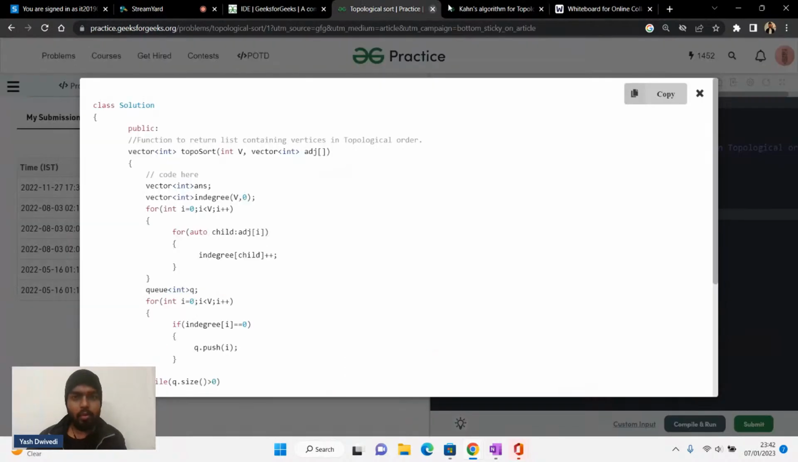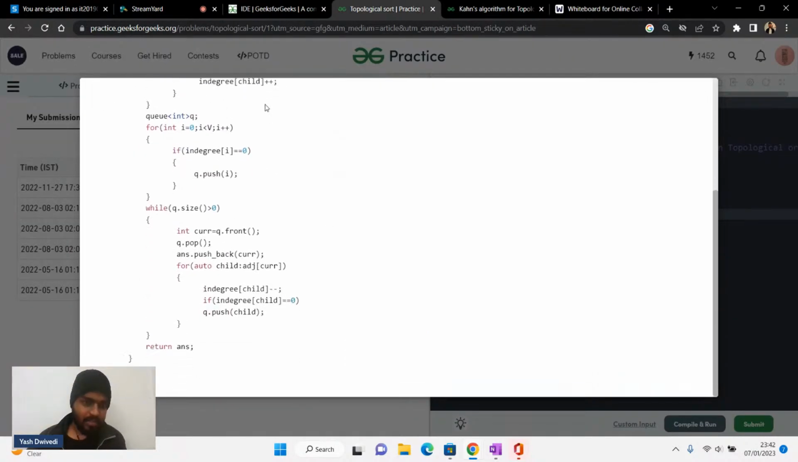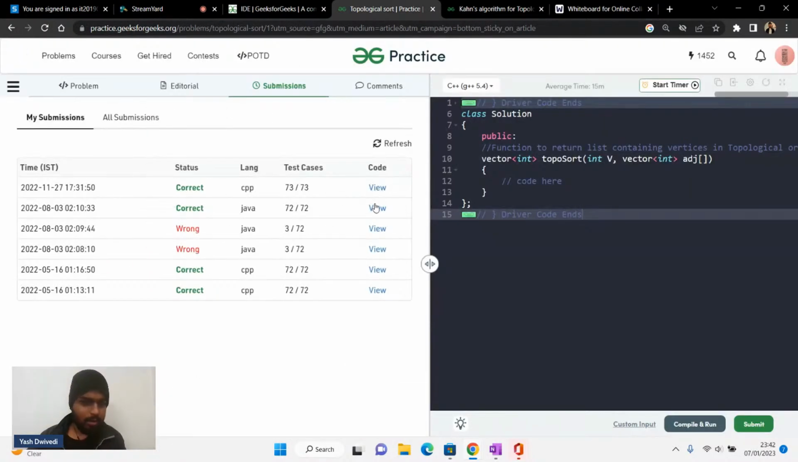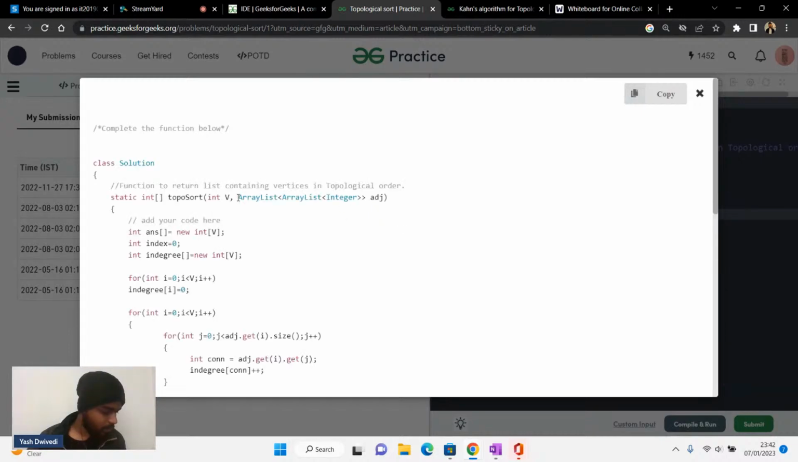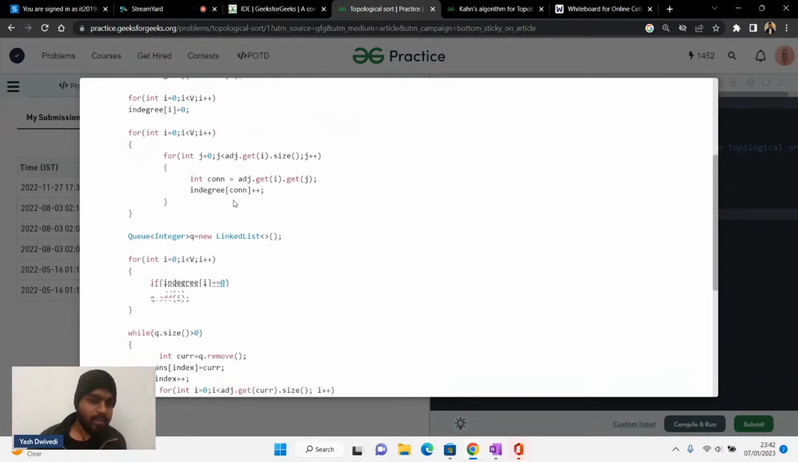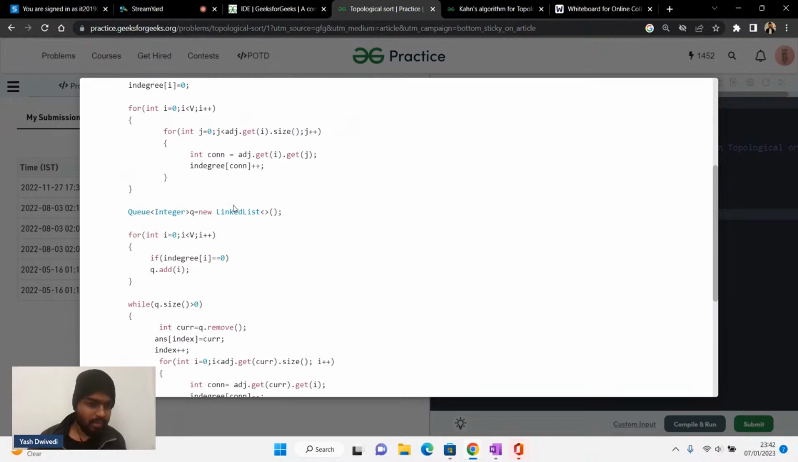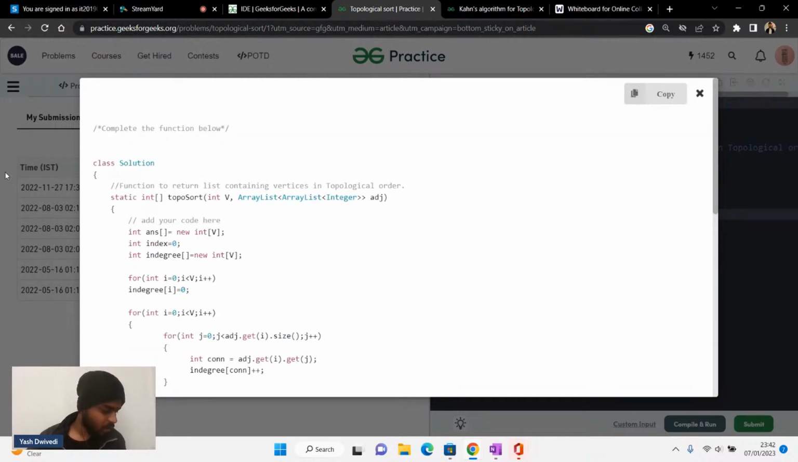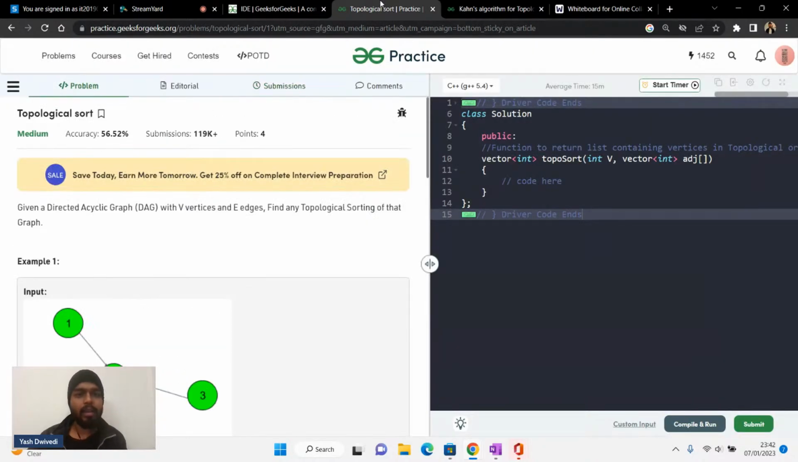So this was all about Kahn's algorithm, guys. Similar code goes in Java also. If I show the Java code, tell me, medium problem. Yes, now we'll see the medium problems as well. Again, similar code goes in Java as well. Okay, now it's clear.